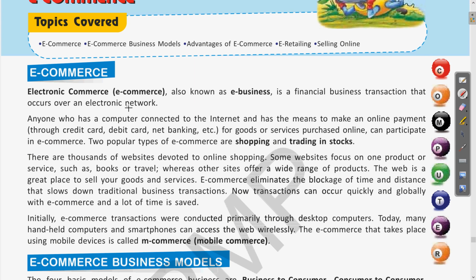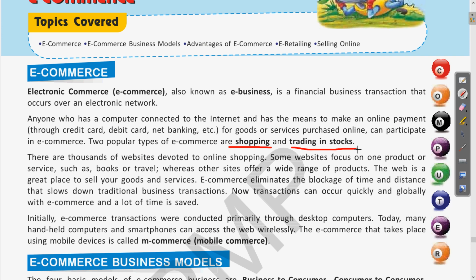So this comprises all the electronic devices using which we can perform online business. Clear? So e-commerce can be in the form of shopping, selling and purchasing, then investment in stock markets. Clear?